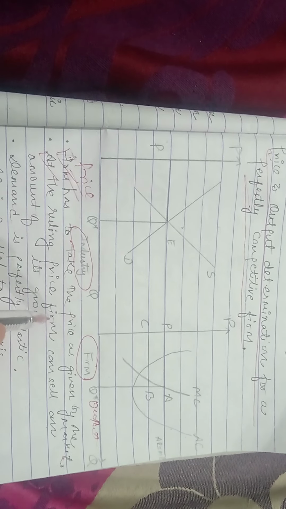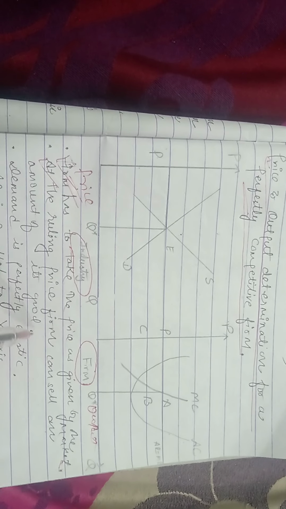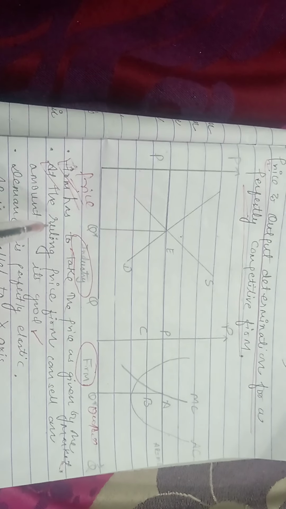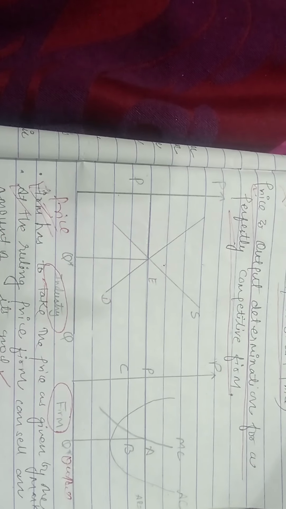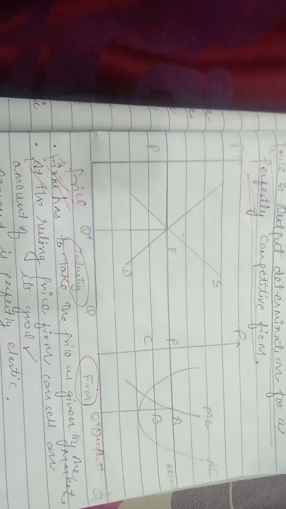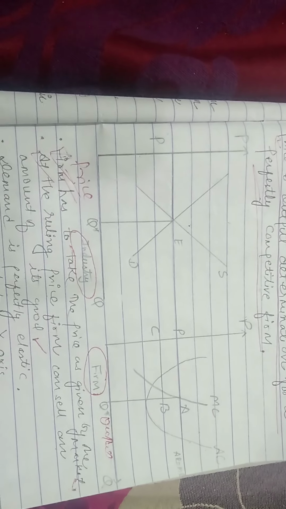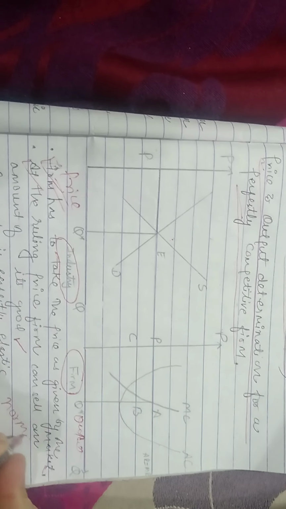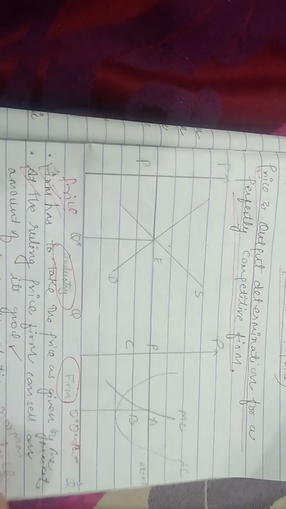Secondly, at the ruling price, the firm can sell any amount of its good. Again, at the ruling price, students, there are no barriers to entry, so the existing firm cannot derive any monopoly power. Only normal profits are made. You can say that the firms can make only normal profits.